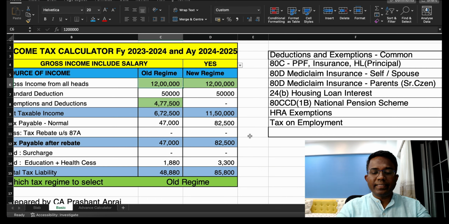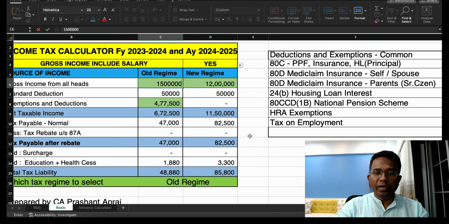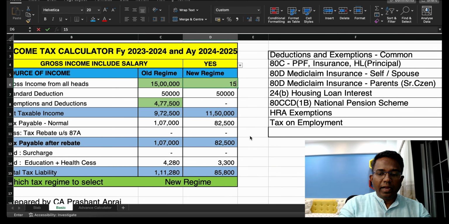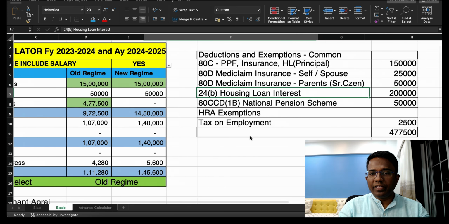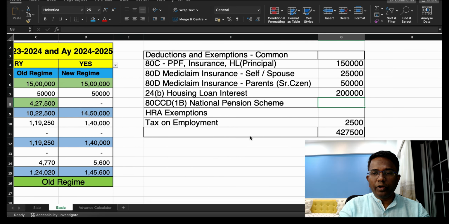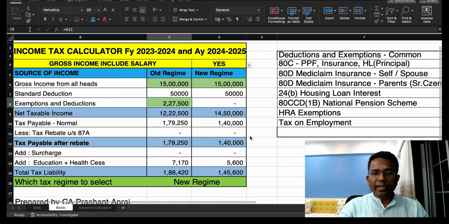Let us see the next slab, that is 15 lakh. Say for example, if the income is 15 lakh, and in case you are investing in everything. See, most of the people don't go for NPS, and say for example there is no housing loan. So in that case, what will happen? If your income is 15 lakh, then you can see here, you have made the 1.5 lakh investment, parents' and all the other deductions claimed, but still new regime is better, right?